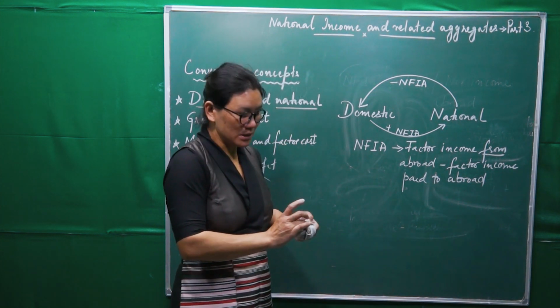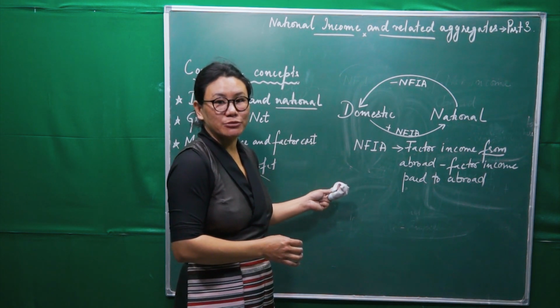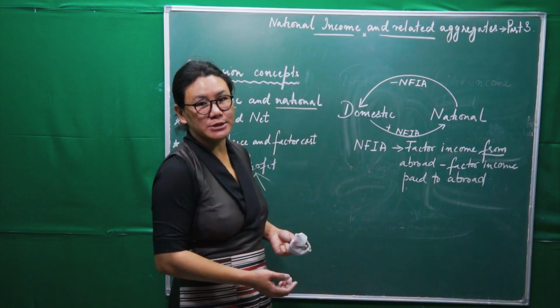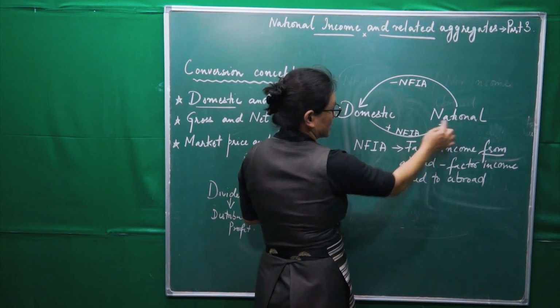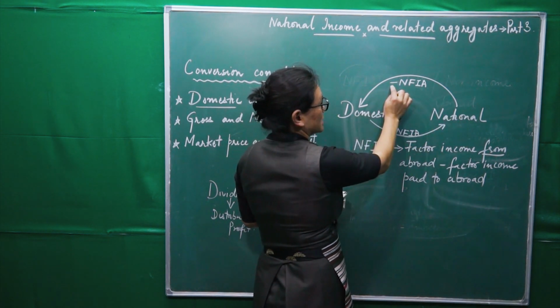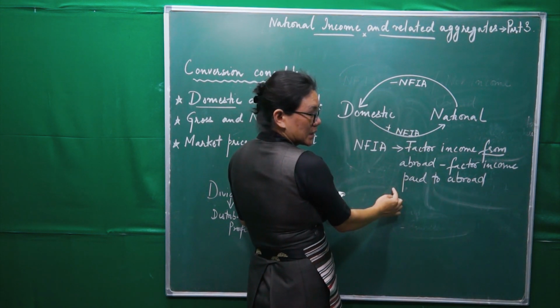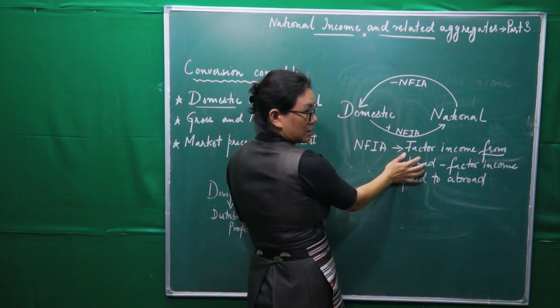As I said in the beginning, this is theoretical information, and you will be applying it in your next chapter. So remember, please: domestic into national, add NFIA, and national into domestic, deduct NFIA. And NFIA is these two. Is that clear? You need to remember this meaning.